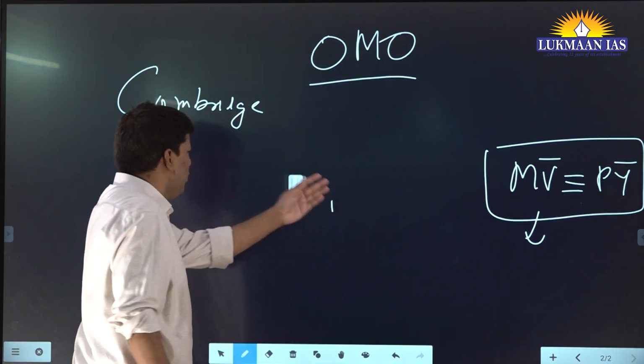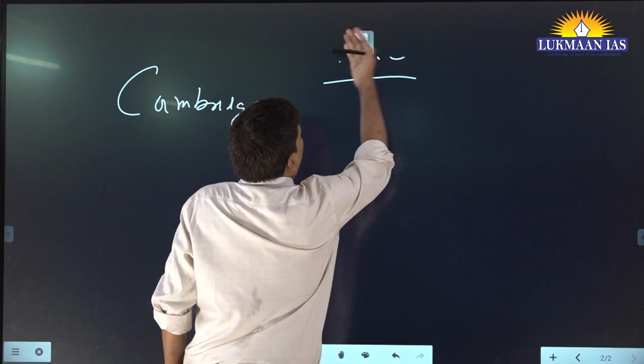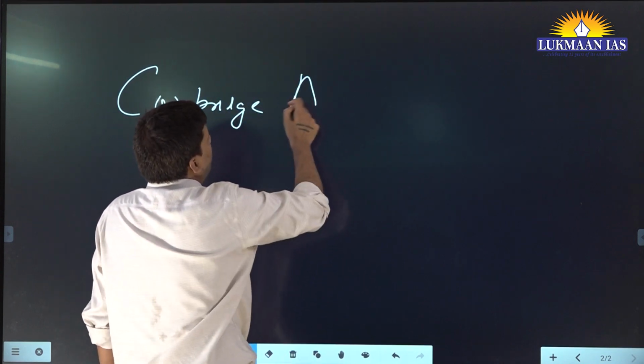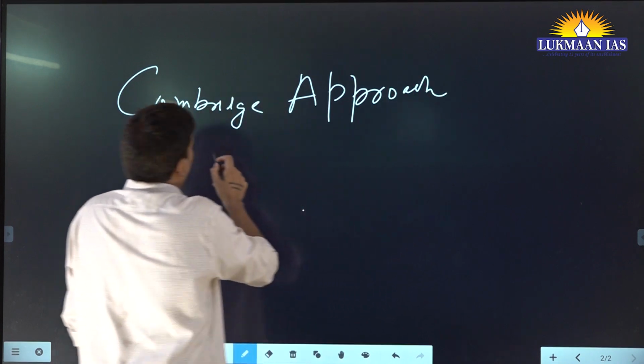Okay, so given this understanding, we will move to the Cambridge approach. The Cambridge approach is another version of the quantity theory of money. Why Cambridge approach? Because there were two professors from Cambridge University, Professor Alfred Marshall and A.C. Pigou.